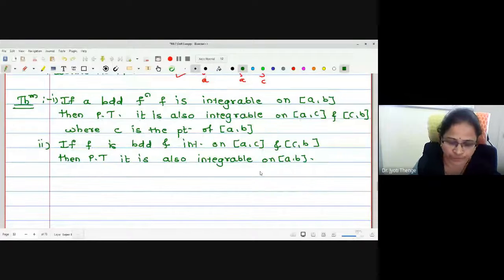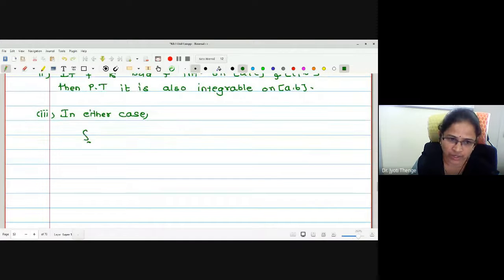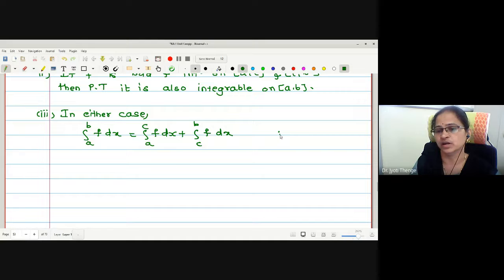Now the third point we are going to prove is, in either case, integration a to b f dx is equal to integration a to c f dx plus integration c to b f dx, provided c is a point between a and b.